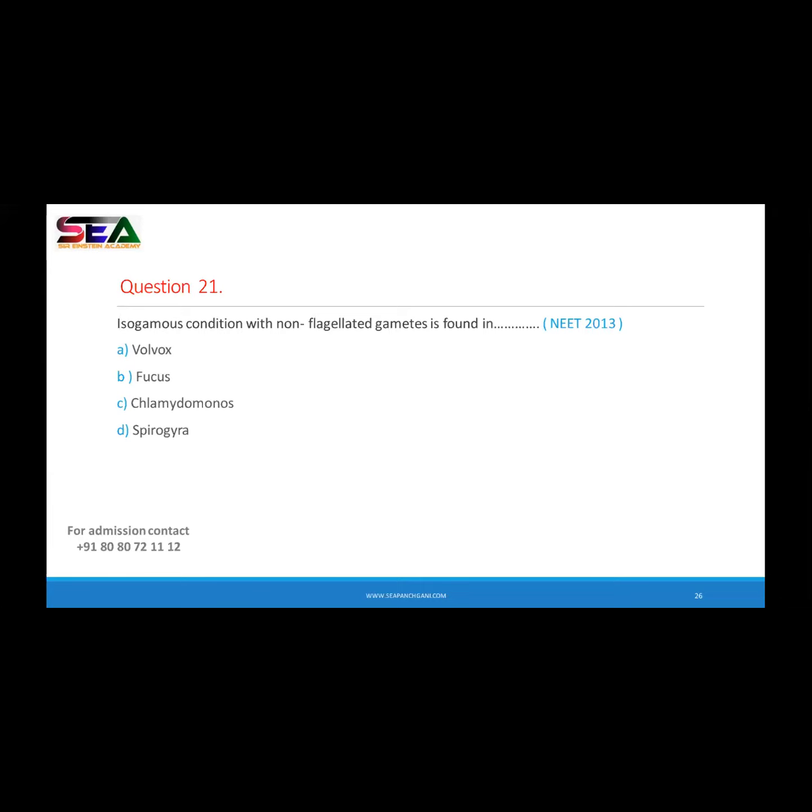So see, four options are there in front of you, out of which you know that Spirogyra is non-flagellate. So which of the following algae shows the flagellated gamete? Which are with the flagella, right? Option C means Chlamydomonas. It shows the flagellated gametes, but they are not isogamous, they are anisogamous.